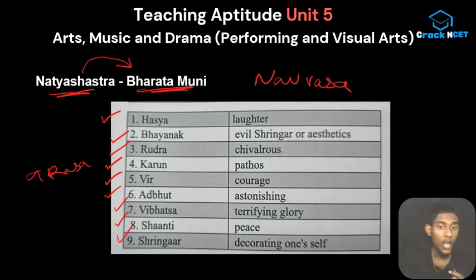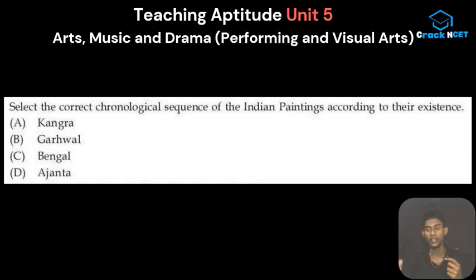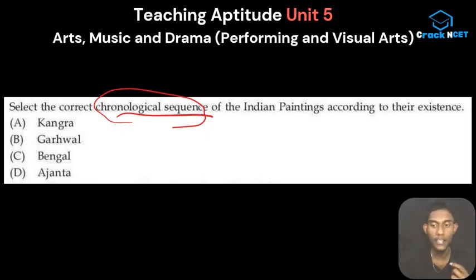Now we are going to the unpredictable questions from this unit, so that you get an idea of how you can expect questions. I'll also try to tell you the strategies behind solving these kinds of questions. The question here is: select the correct chronological sequence of the Indian paintings according to their existence. Chronological sequence simply means the timeline: which came first, which is near to us, which is far away from us.